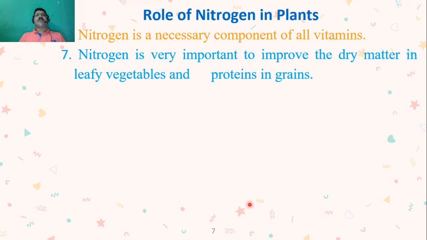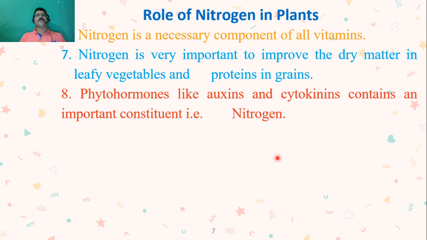Then nitrogen is very important to improve the dry matter in leafy vegetables and proteins in grains. So this is the real utility of nitrogen. If abundant nitrogen is present in vegetables and proteins, then it will increase the value of the vegetables and proteins.